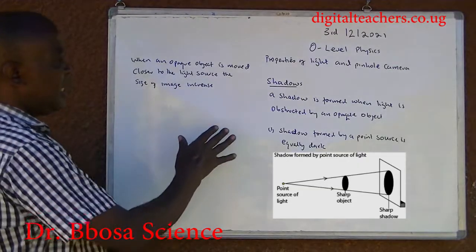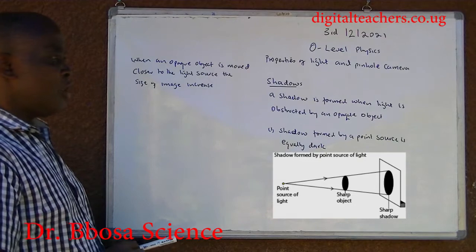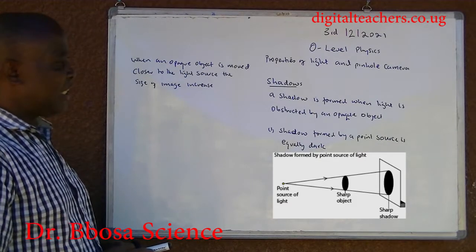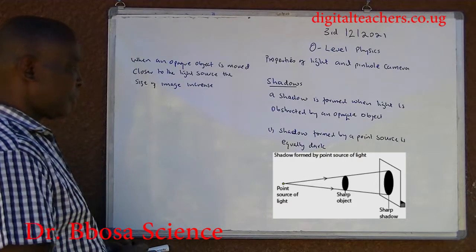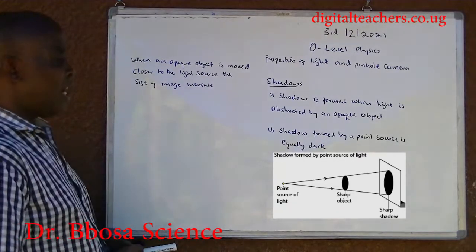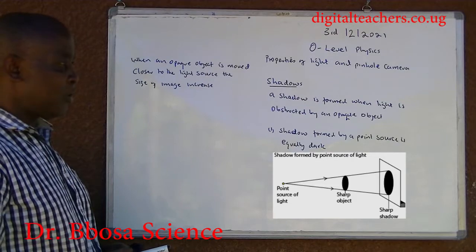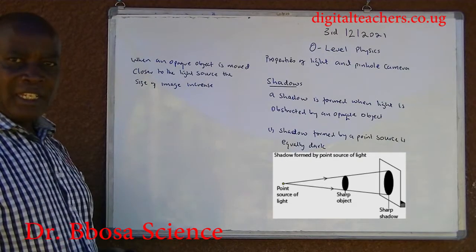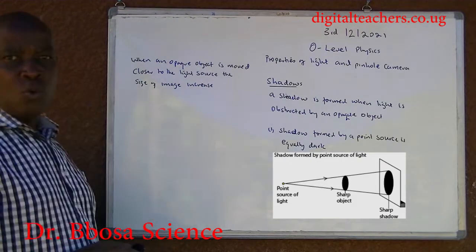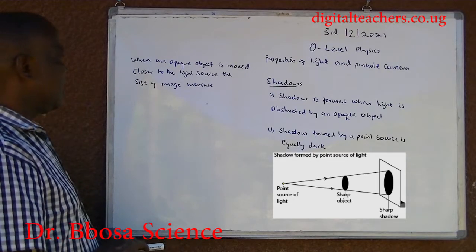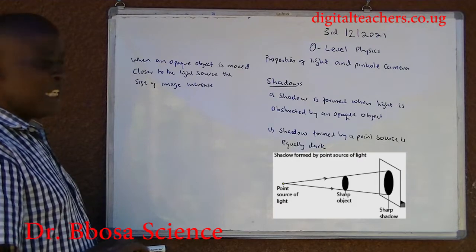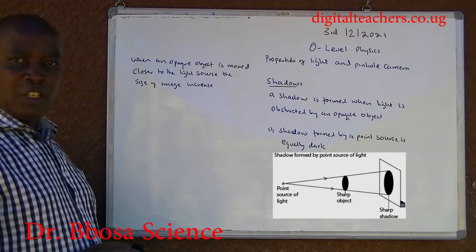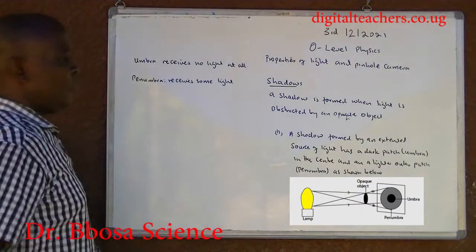Shadows. A shadow is formed when light is obstructed by an opaque object. 1. A shadow formed by a point source is equally dark. When an opaque object is moved closer to the light source, the size of the image increases. 2.